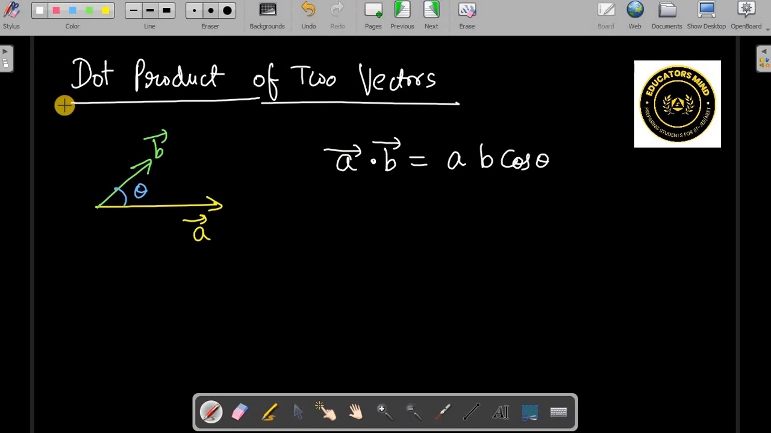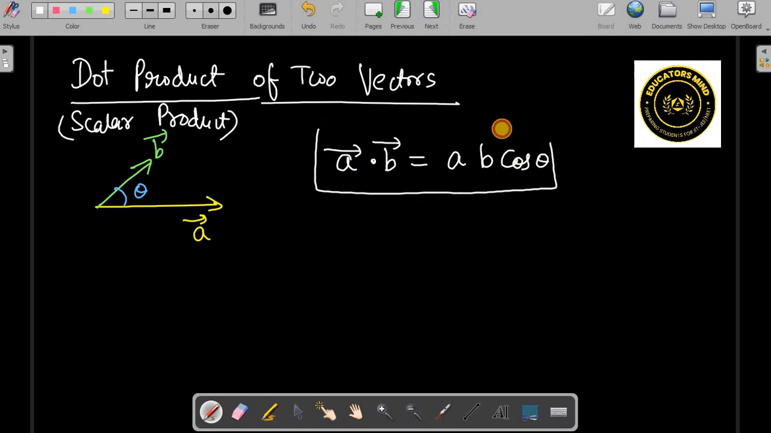So it is also known as scalar product. Why scalar? Because A into B into cos theta, there is no direction associated with it. Okay, this is the definition of this.